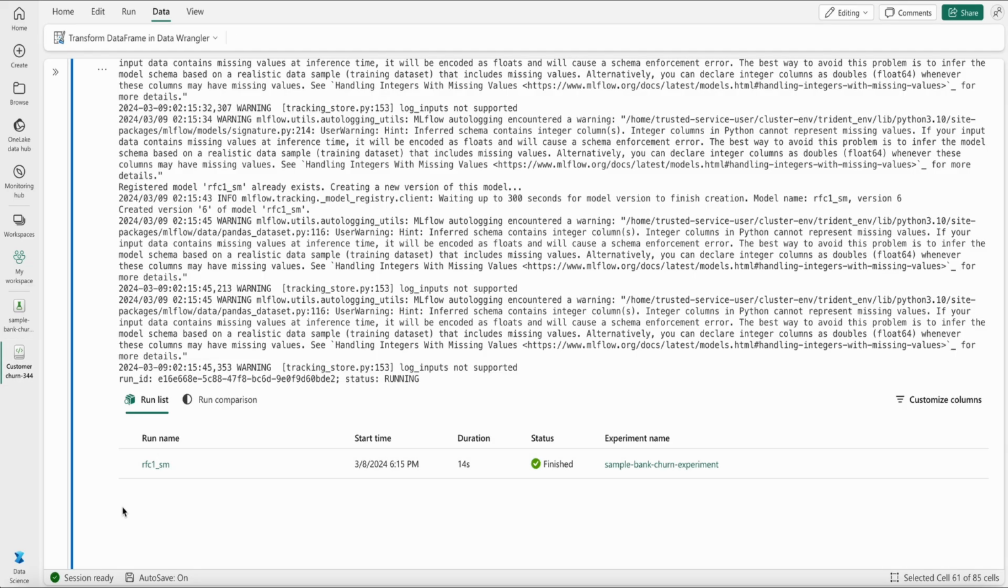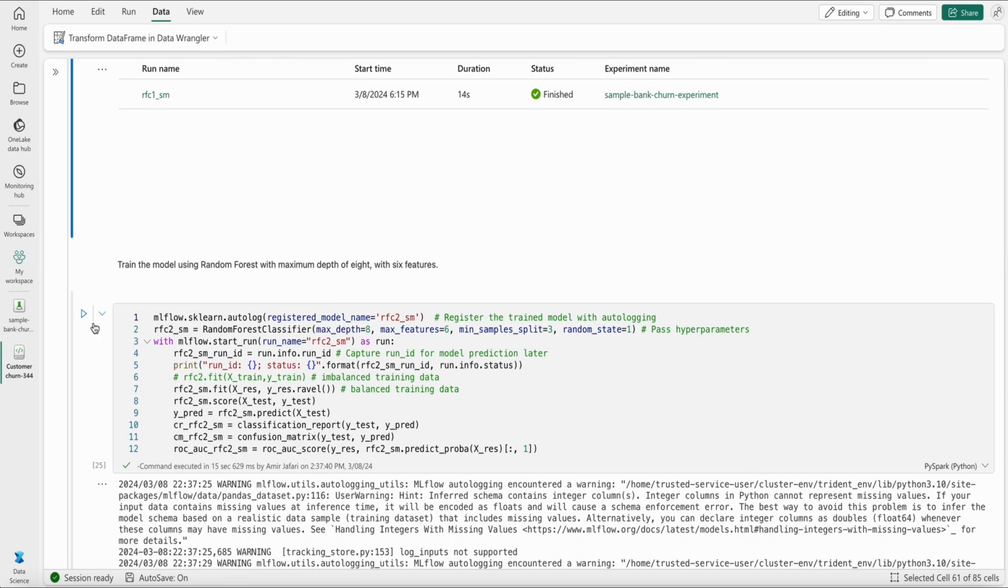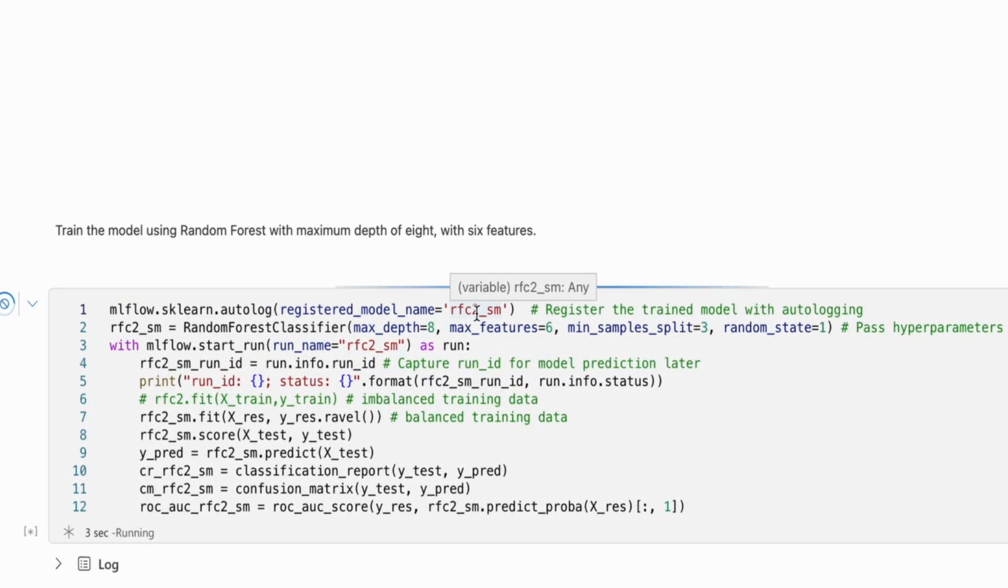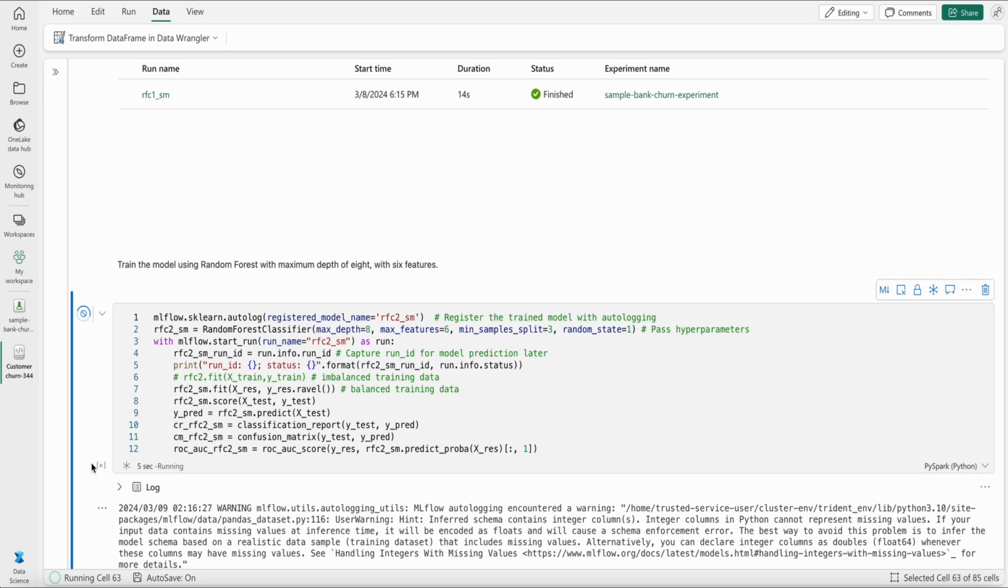Okay, going back, now I want to train another model. This time I want to train a random forest with a maximum depth of 8 and 6 features. I'm going to run that one. The model name that I've selected here is RFC2_SM. Again, it would take probably around 20 seconds, similar to the other one. The good thing about it is that you don't need to worry about tracking the parameters or the scoring metrics that you have used.